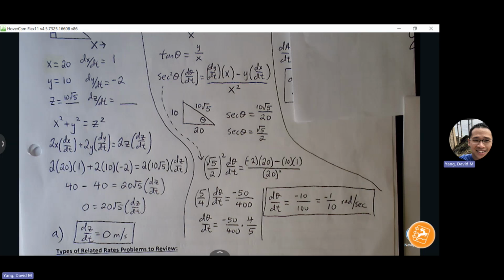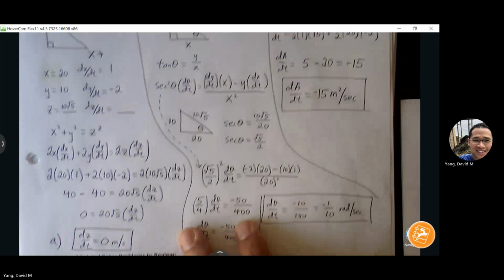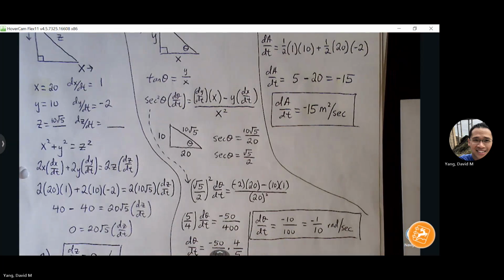All right, part C. How fast is the area of the right triangle changing? What's the area formula for a right triangle? 1/2 base times height, 1/2 xy. Yep. And if I want to find the derivative, I have to go through what? Product rule, yeah. I'll move to the top once anyone's still looking at part B.